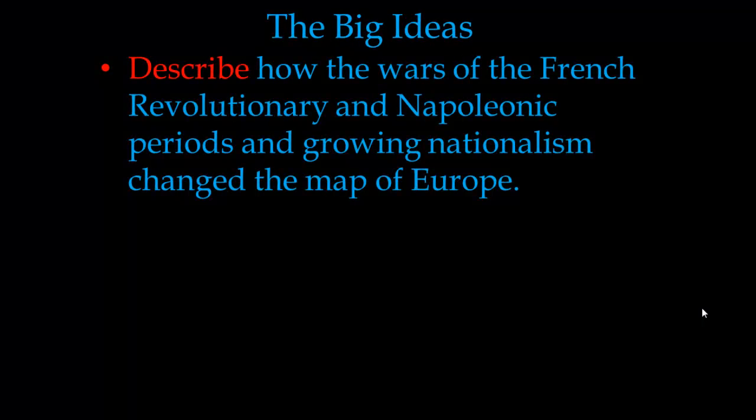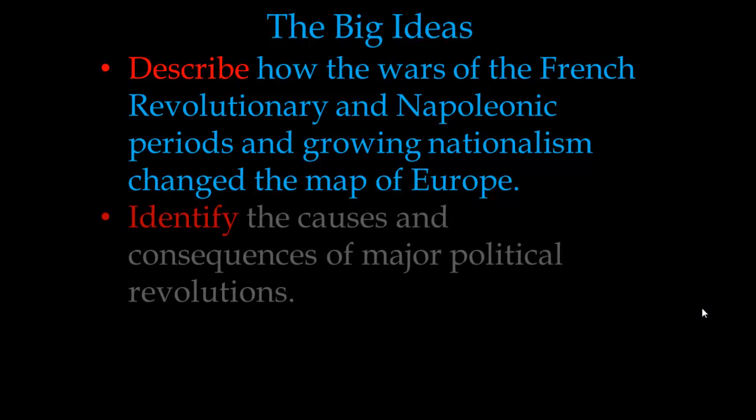So if we look at the big ideas once again: describe how the wars of the French Revolutionary and Napoleonic periods and growing nationalism changed the map of Europe. We looked at a lot of maps today and saw how they changed in the course of about 15 to 20 years. And then overall, identify the causes and consequences of major political revolutions.